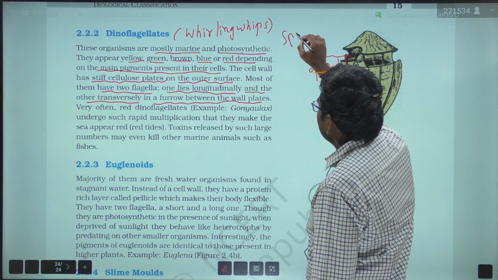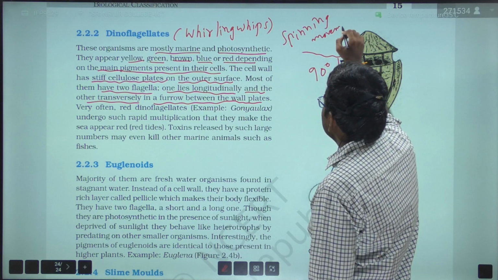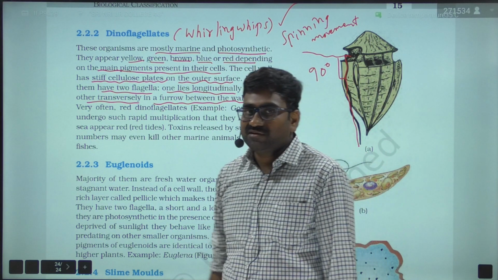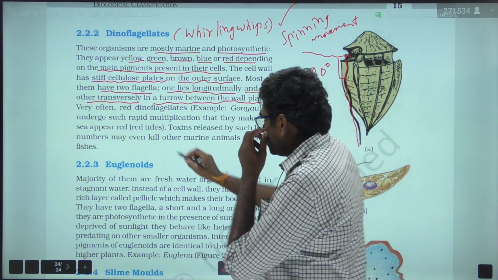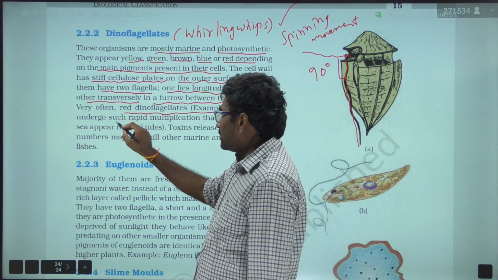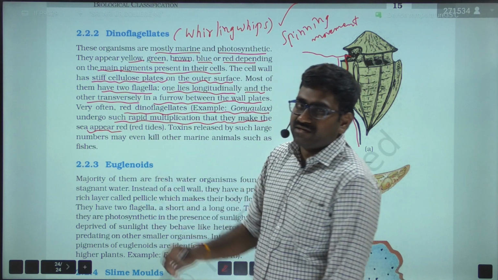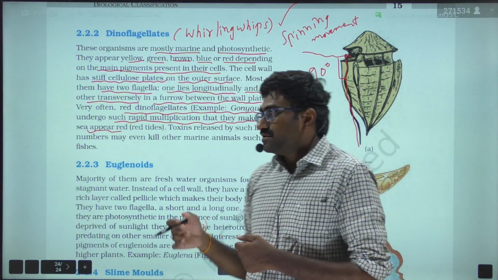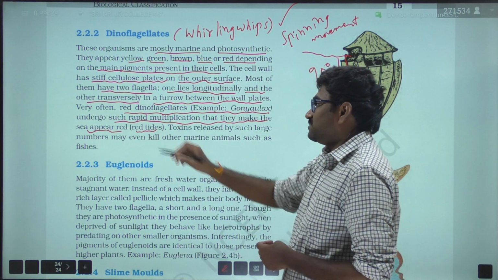So due to that spinning movement, dinoflagellates are called whirling whips. And very often red dinoflagellates, for example Gonyaulax, undergo rapid multiplication and make the sea appear red. So Gonyaulax is a red dinoflagellate. It undergoes rapid multiplication and makes the sea appear red, that is red tides.